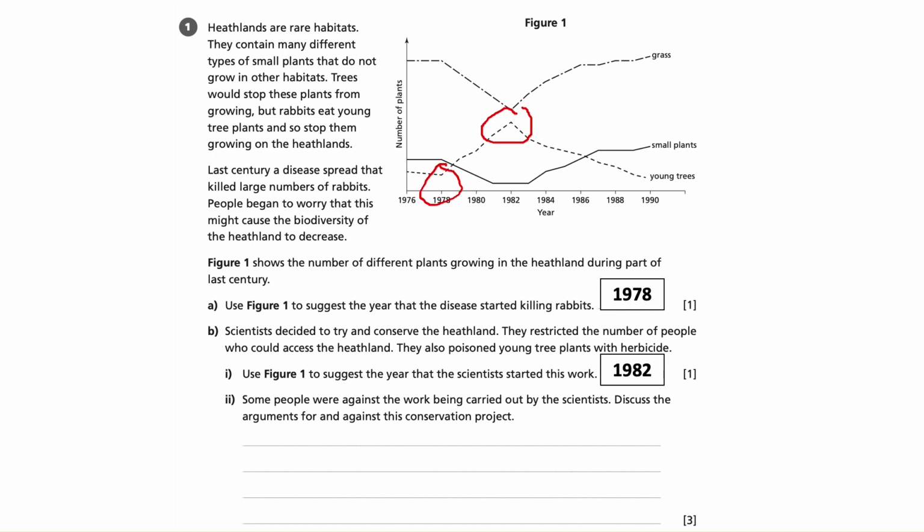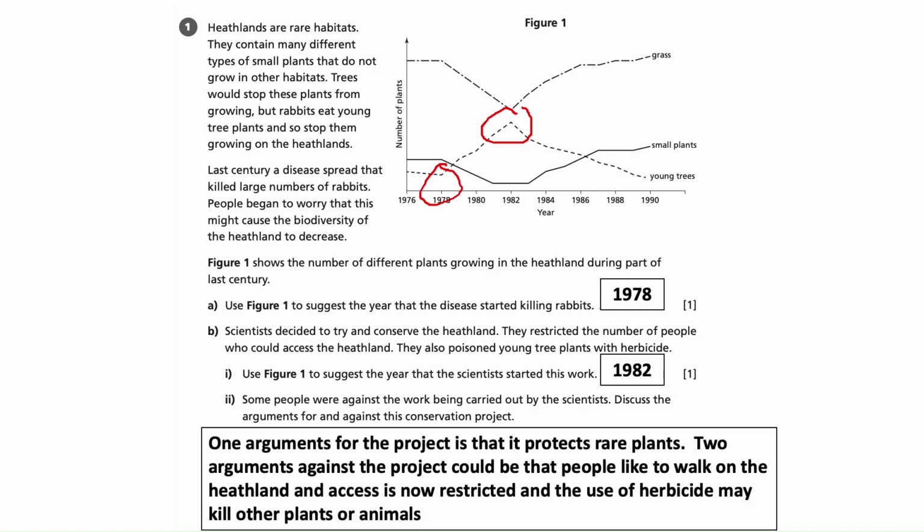For B part 2, we're asked, some people were against the work being carried out by the scientists. Discuss the arguments for and against this conservation project. So I think because the question says for and against, we need to make sure we've included some for and some against. As it's a 3-mark question, we need to make sure we are giving at least 3 points too. So as a model answer, we've got one argument for the project is that it protects rare plants.